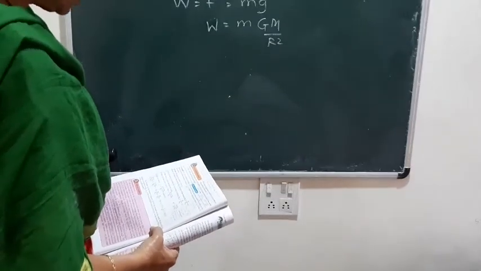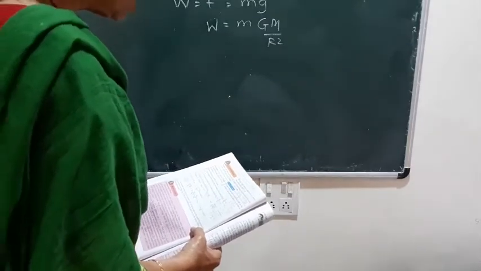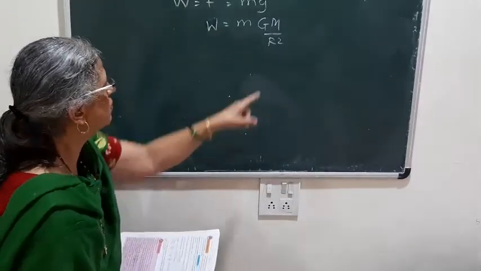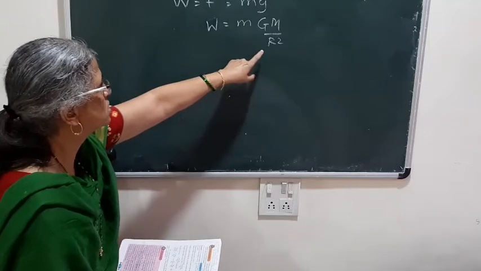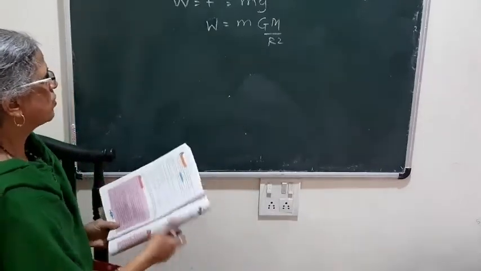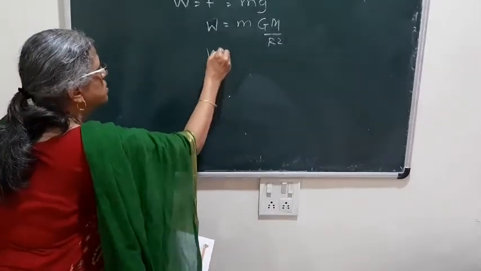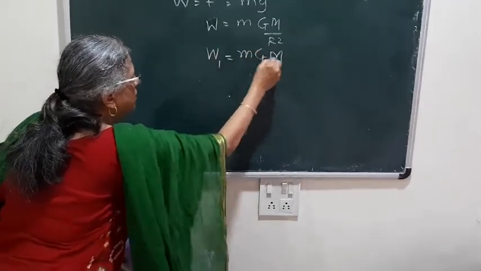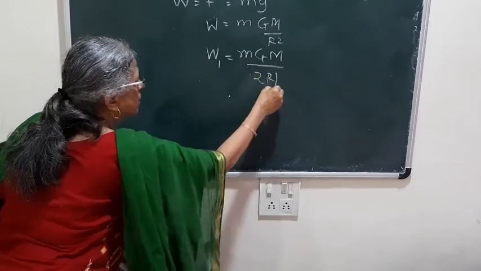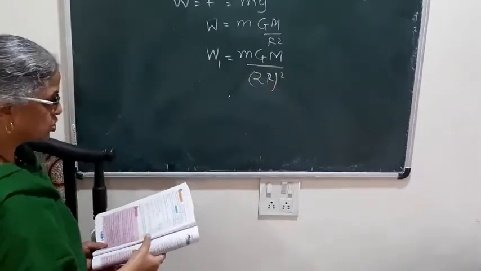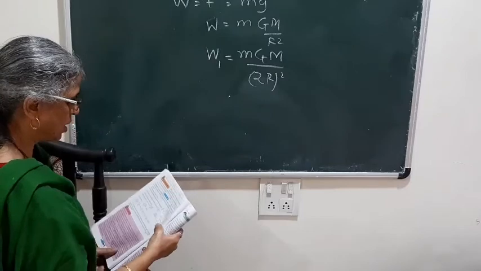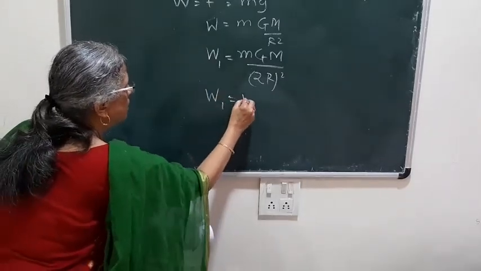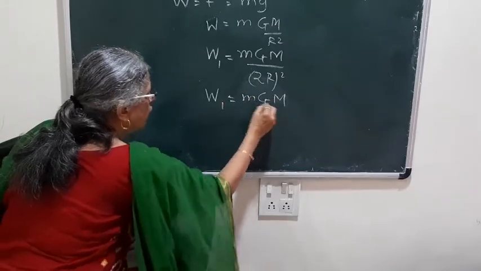So suppose you are standing on a tall ladder and if your distance from the center of the earth is 2r. Now here we are using this formula W when the distance is r. But they have given the distance as 2r. So what will be W1? So mGM upon (2r) whole square. So r I have changed to 2r. It has become (2r) square. So now it will become W1 is equal to mGM upon 4r square.